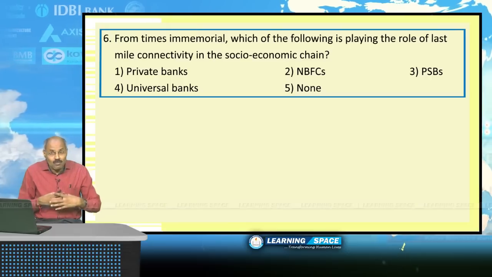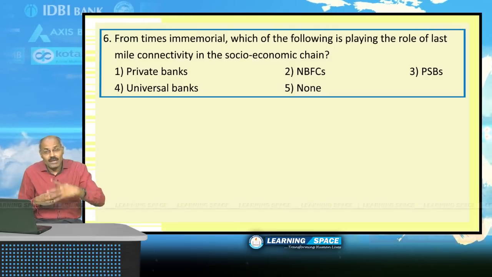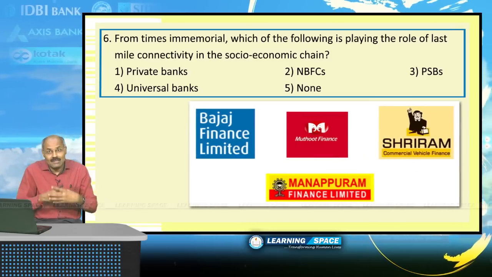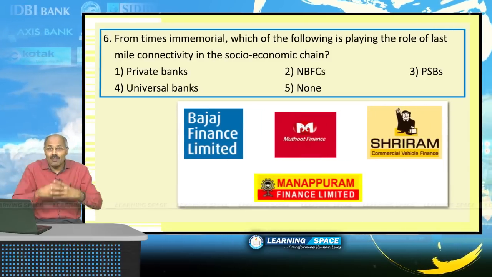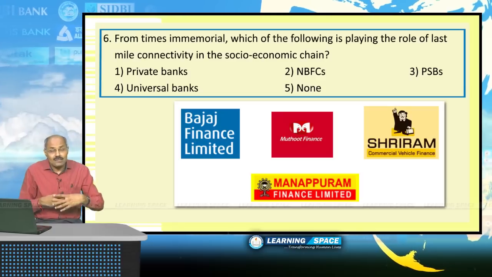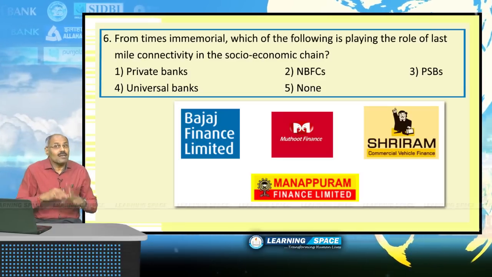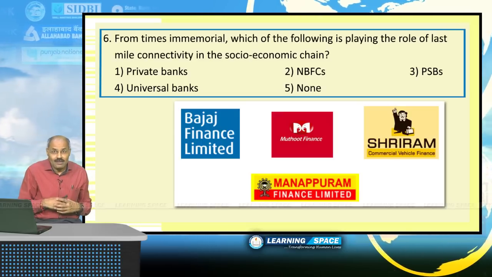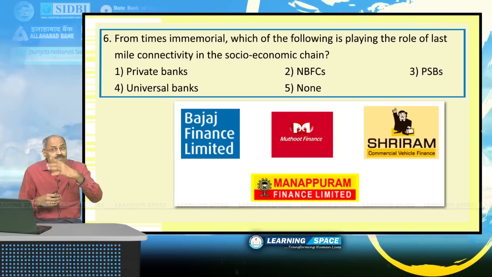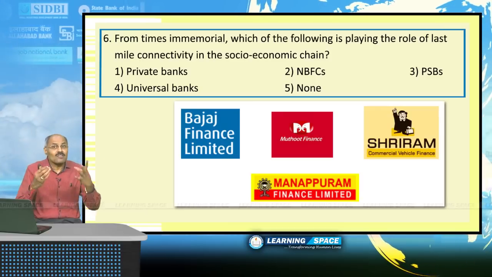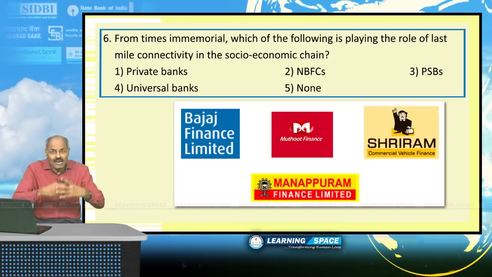From times immemorial, which of the following is playing the role of last mile connectivity in the socio-economic chain? If you look into the socio-economic chain in our country, since times immemorial, non-banking financial institutions have been delivering their services across the country, even in remote rural areas.